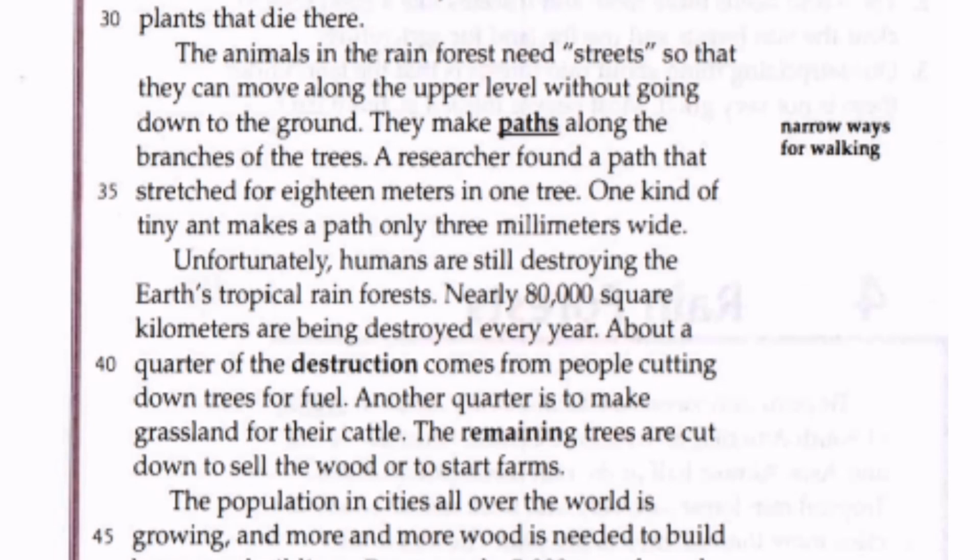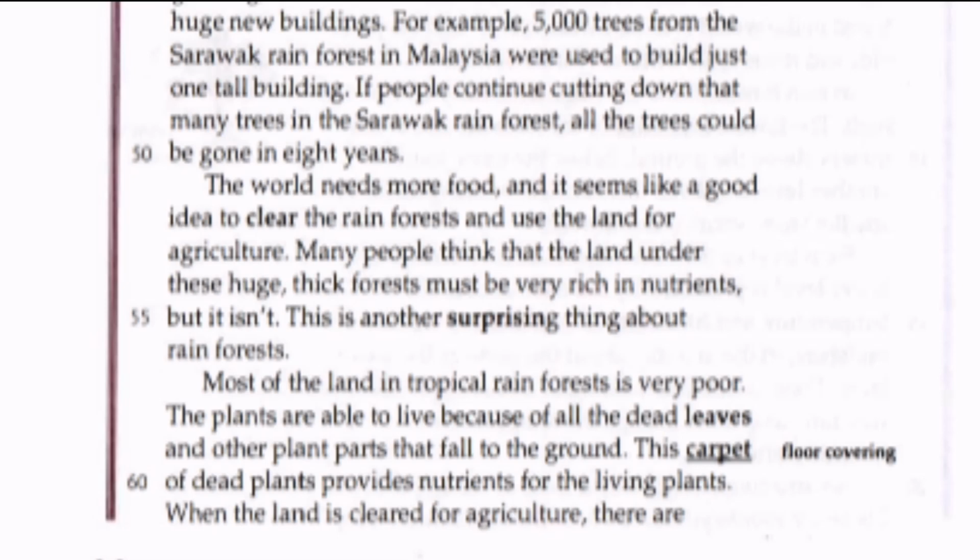The population in cities all over the world is growing and more wood is needed to build huge new buildings. For example, 5,000 trees from the Sarawak rainforest in Malaysia were used to build just one tall building. If people continue cutting down that many trees in the Sarawak rainforest, all the trees could be gone in 8 years.